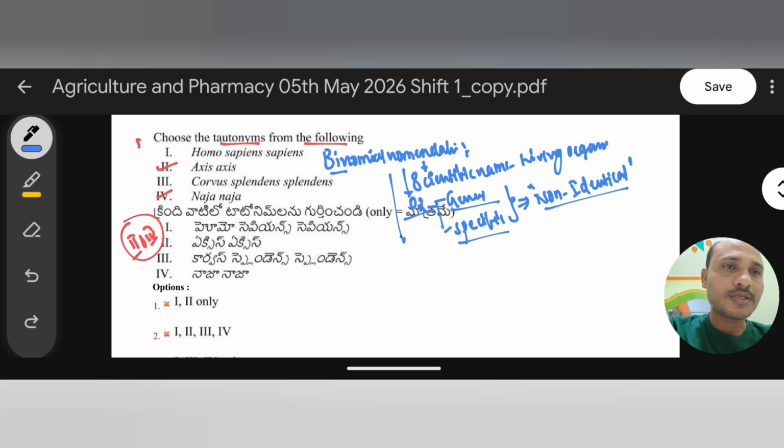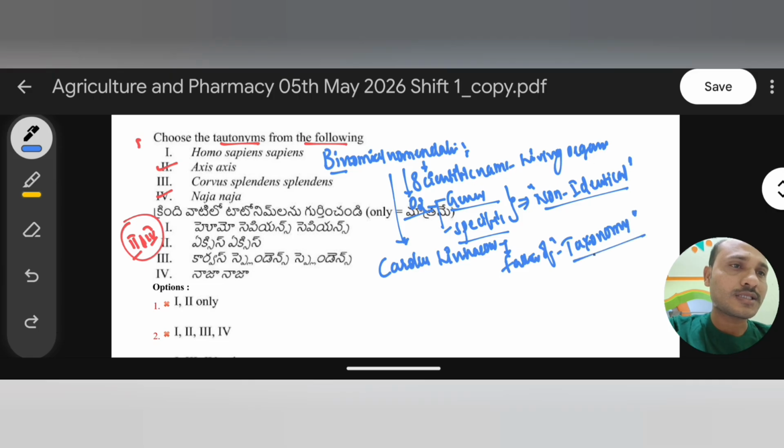This binomial nomenclature concept was proposed by a scientist called Carolus Linnaeus, who is considered the father of taxonomy. Very important, father of taxonomy. Taxonomy is the study of identification, nomenclature, and classification.